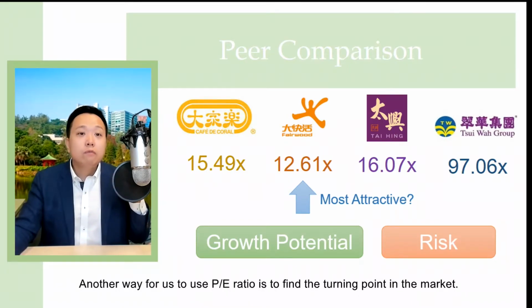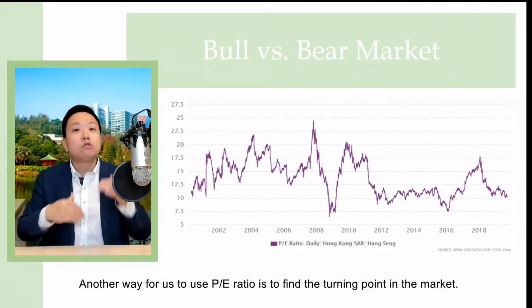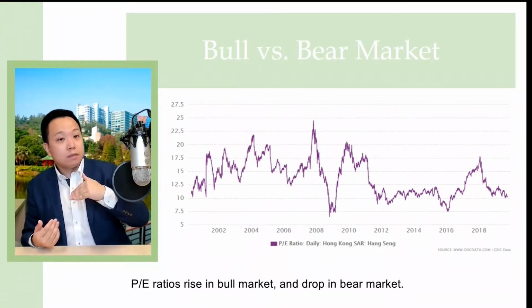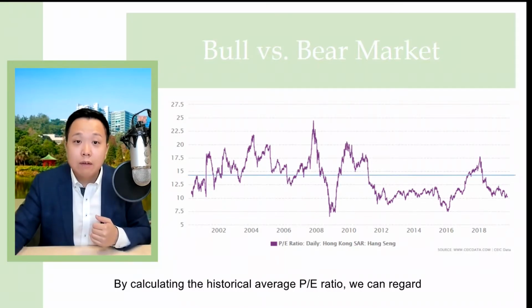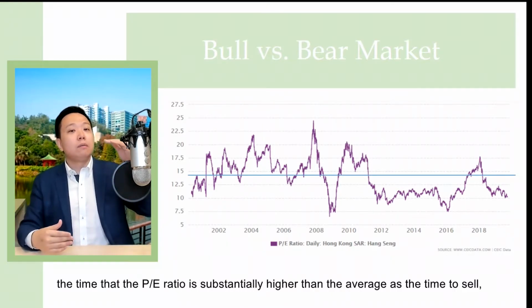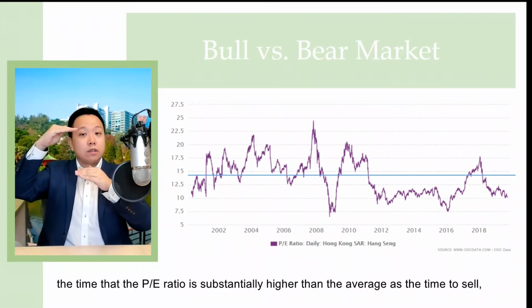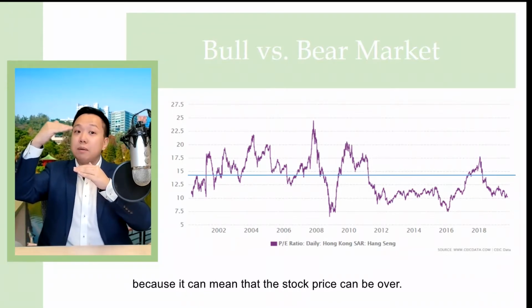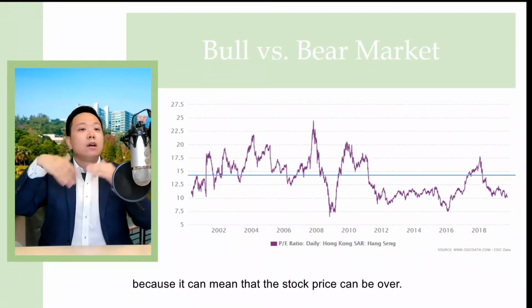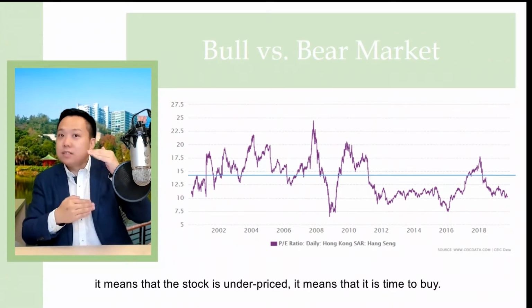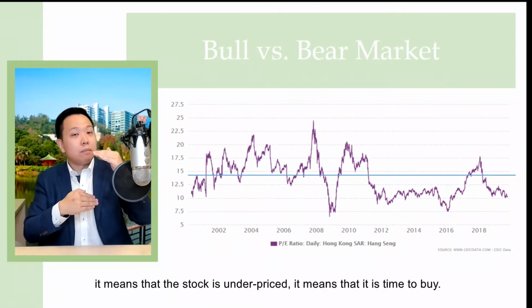And another way for us to use the PE ratio is to find the turning point in the market. PE ratio usually rises in a bull market and drops in a bear market. So by calculating the historical average PE ratio, we can regard the time that the PE ratio is substantially higher than the average as the time to sell, because it may mean that the stock price is overvalued. Or if the PE ratio is substantially lower than the average, it means that those stocks may be underpriced, then it's a good time for us to buy.